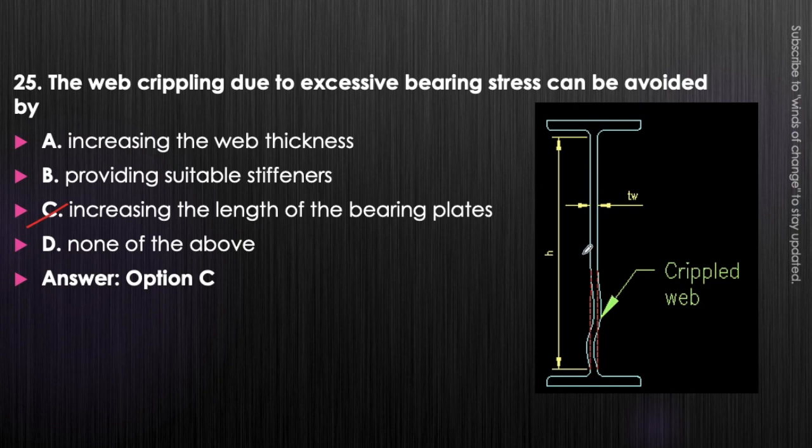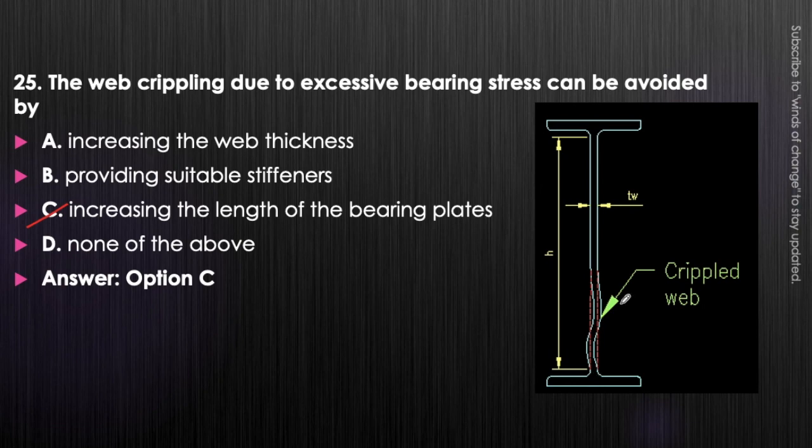Okay, this is the condition of the crippling of the web. You can watch here. This is the kink that will be formed in the straightness of the web. Now it can be avoided if we increase the length of the bearing plates. Bearing plates are being placed here so that they can improve the strength of the web.